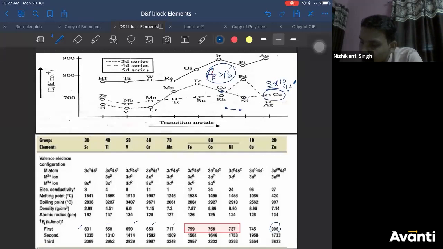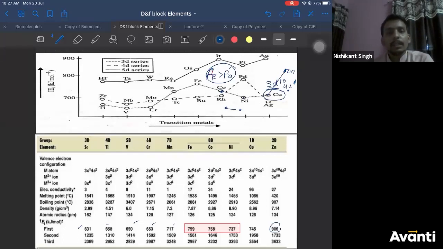I have kept both the things here. So zinc will have maximum ionization energy of all of them. Zinc will lie somewhere here. Okay? So I hope it is clear. Anyways, we'll discuss it again tomorrow. We have to discuss the remaining two series also, 4d and 5d series. So we'll continue ionization energy tomorrow, right?